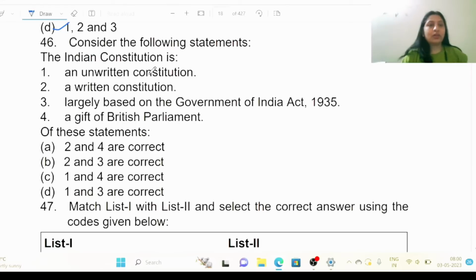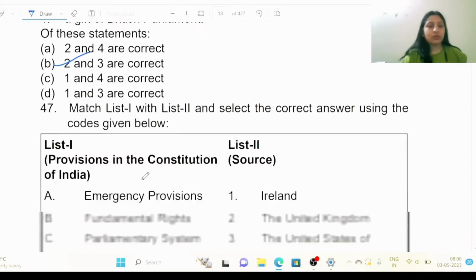Listen, look. An unwritten constitution, this is wrong. A written constitution, this is right. Largely based on the Government of India Act 1935, this is also right. A gift of British Parliament, this is wrong. So 2 and 3. Okay.